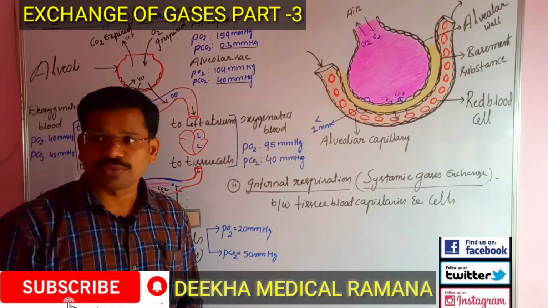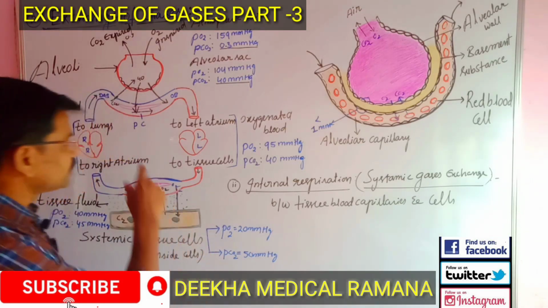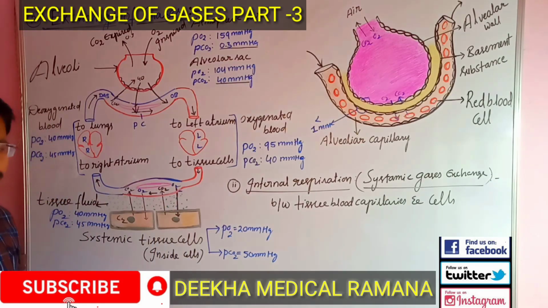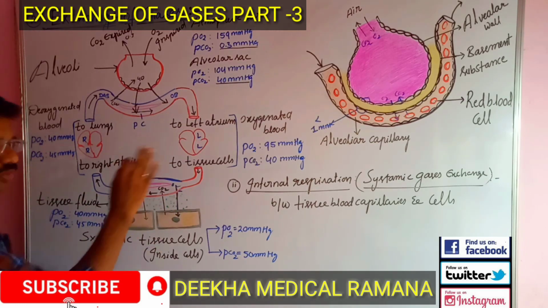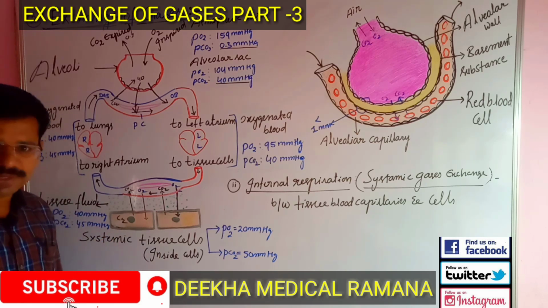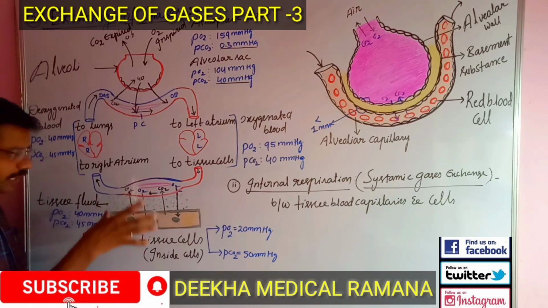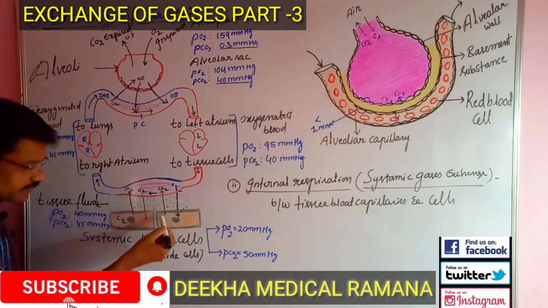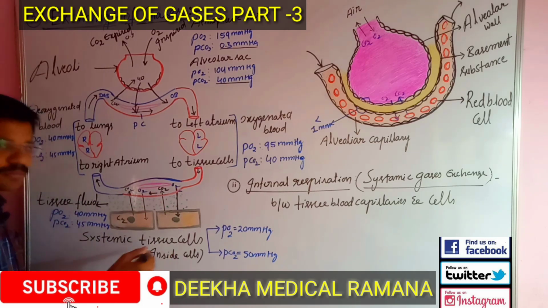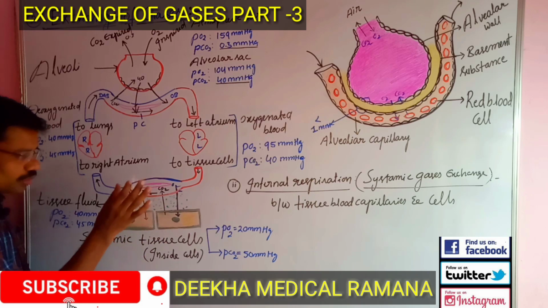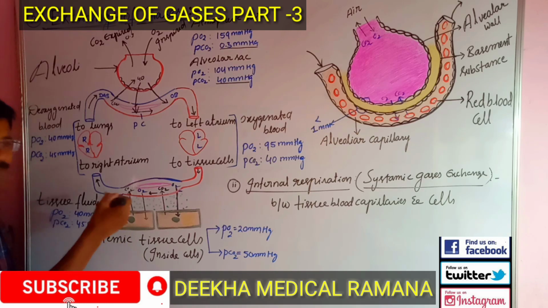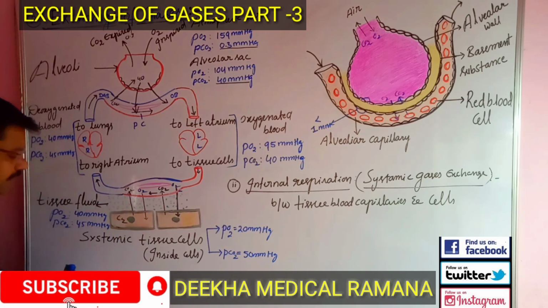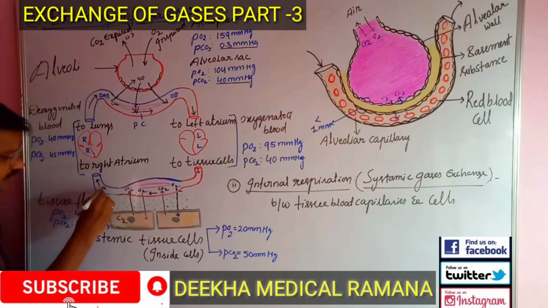Let me say some important things regarding the utilization of oxygen also, right? As soon as the blood reaches the body parts, the oxygenated blood contains more amount of oxygen, we know that, right? But when the person is in a resting condition, only 25% of oxygen is utilized by the body cells. Out of 100%, only 25% of oxygen is utilized by the cells. The rest, 75% of oxygen, is present in the deoxygenated blood.